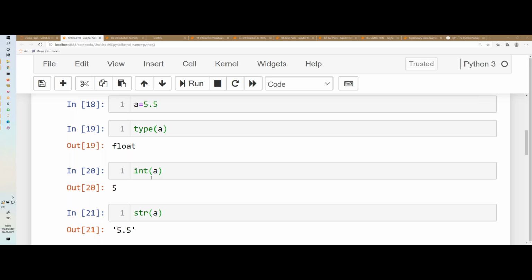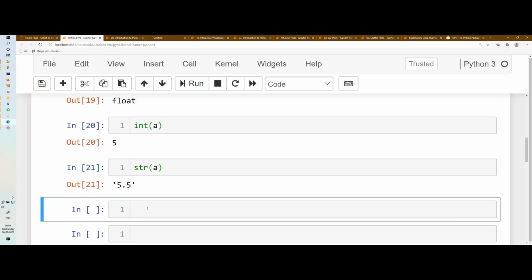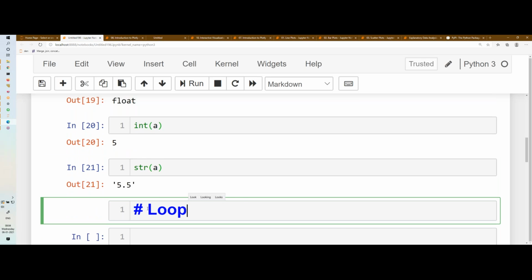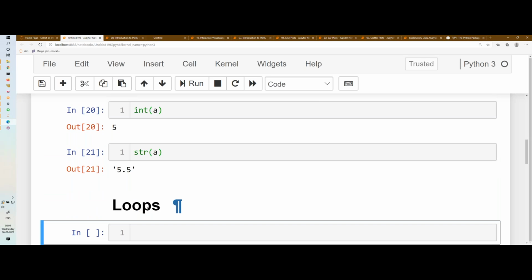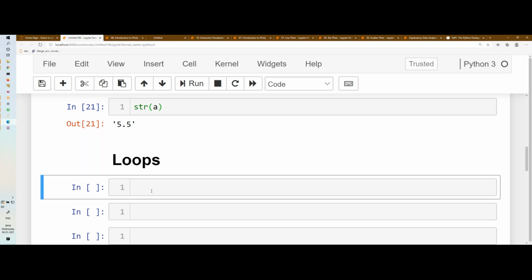Very basic topics. Now what we will discuss is about your loops. I think most of you already know. We have different kinds of control flow: if else, while and for loop. We'll start with if else. There is nothing much, the logic is the same.